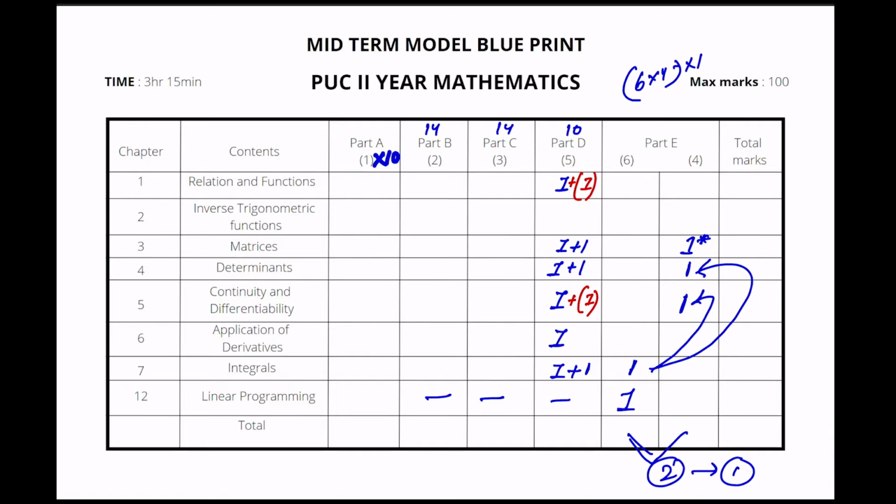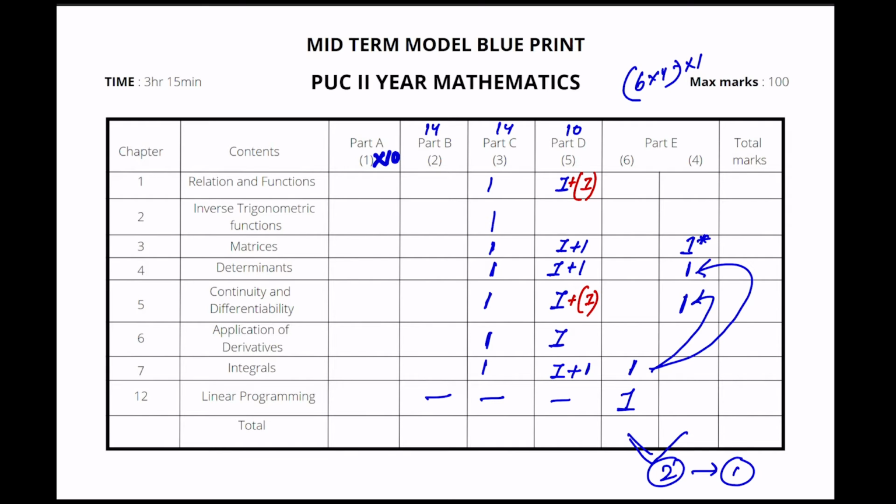Now coming to the 3 markers. 3 markers and 2 markers are very difficult to guess, because the probability of them changing is the highest. Still, we'll make a part-wise guess. For 3 markers, we have 14 questions. Definitely 1 question will come from this, 1 from inverse trigonometric functions, 1 from matrices, 1 from determinants, 1 from continuity, 1 from application of derivatives, and 1 from integrals.